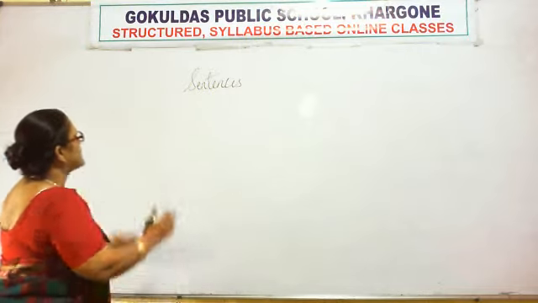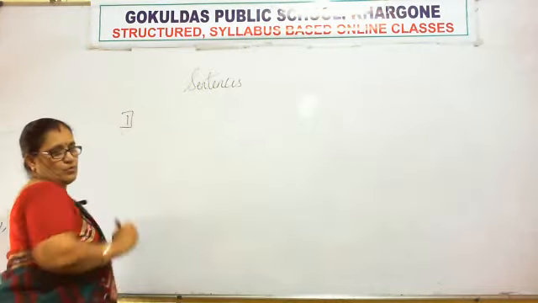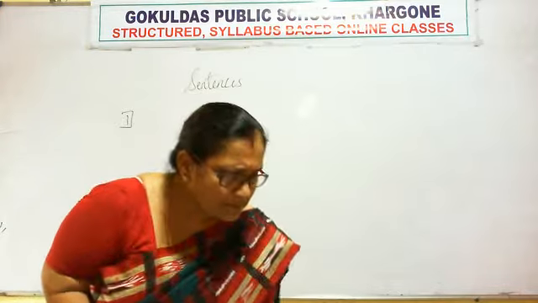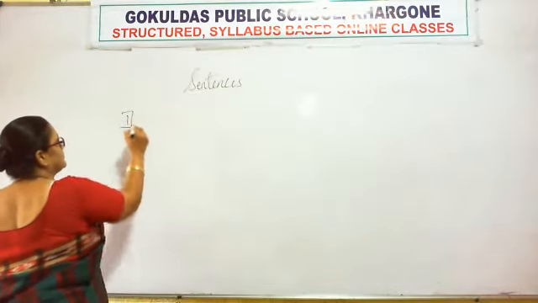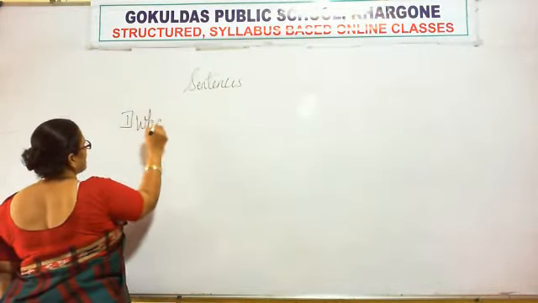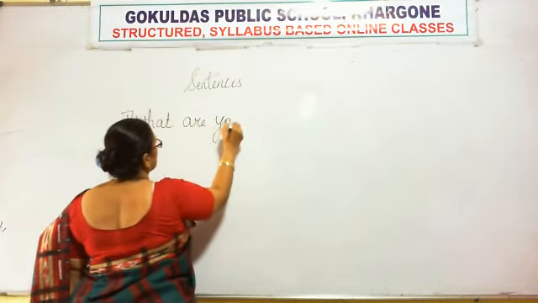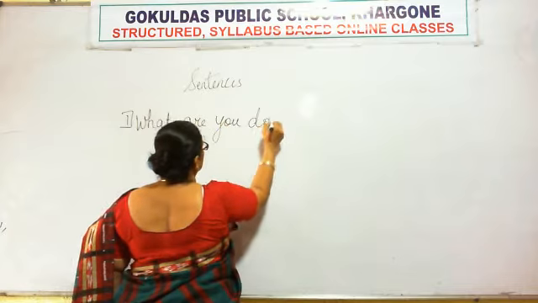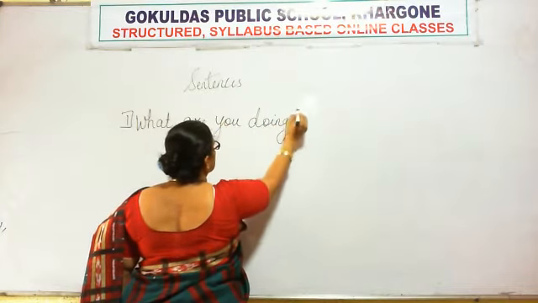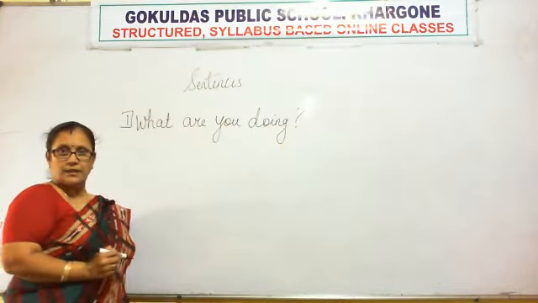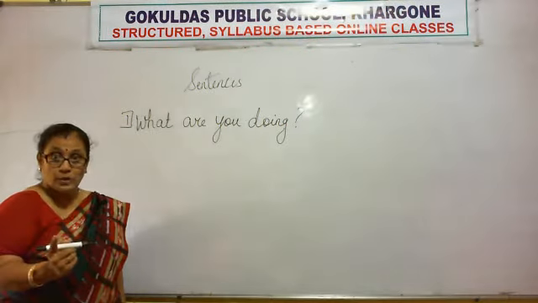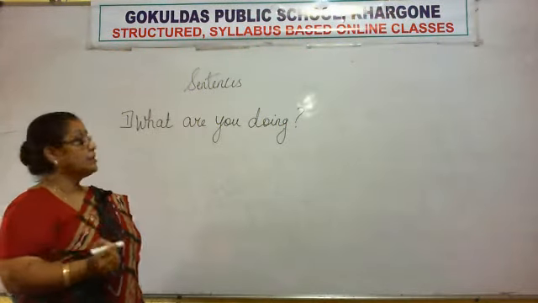Now I am giving you one sentence, you have to identify, right? So, what are you doing? What are you doing? Yes, what type of a sentence is it? Think. The rules. Yes, start. Checking.